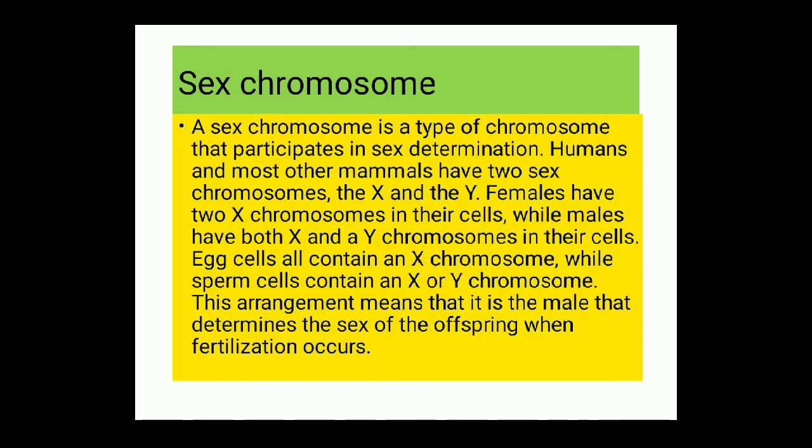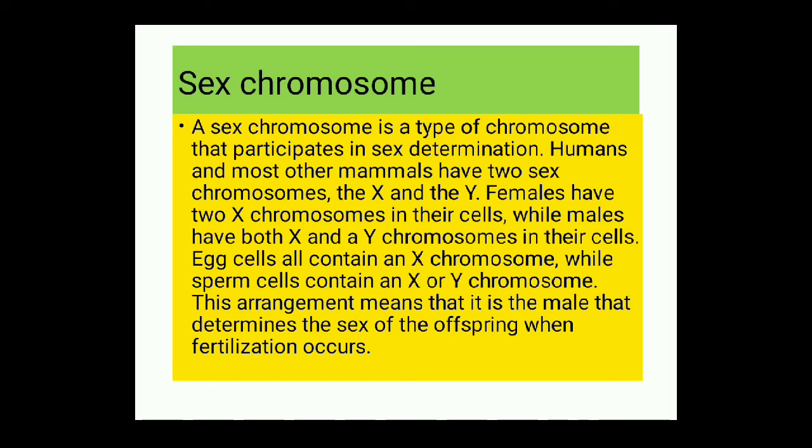In case of human being or many other mammals, they have two types of sex chromosome. One is X chromosome, another one is the Y chromosome. Female have two X chromosome in their body, while male have both X as well as Y chromosome. So egg cell contains an X chromosome while sperm contains X, or it may be a Y chromosome.